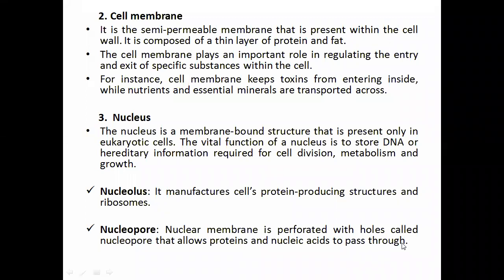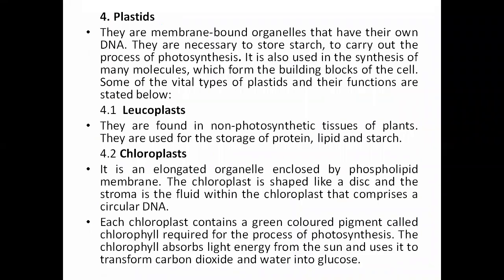So this is the fourth one in the cell constituents, that is the plastids. Plastids are membrane-bound organelles that have their own DNA, right? The genetic material, the deoxyribonucleic acid, will be there. They are necessary to store starch and to carry out the process of photosynthesis, right?